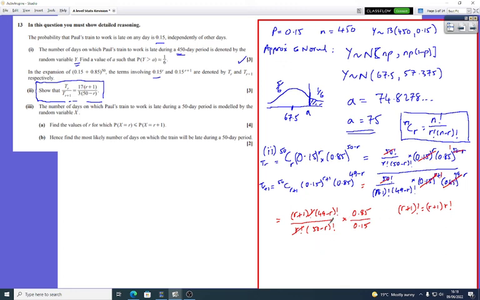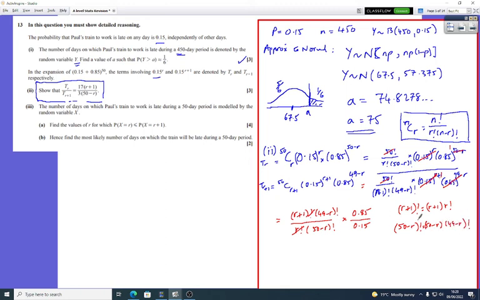Similarly, if you look at the bottom, this 50 minus r factorial is the same as 50 minus r times 49 minus r factorial.